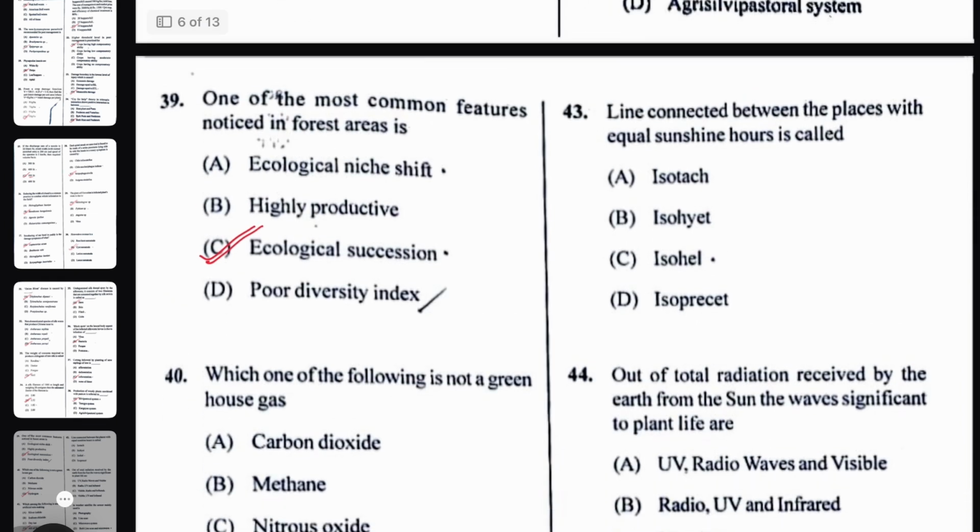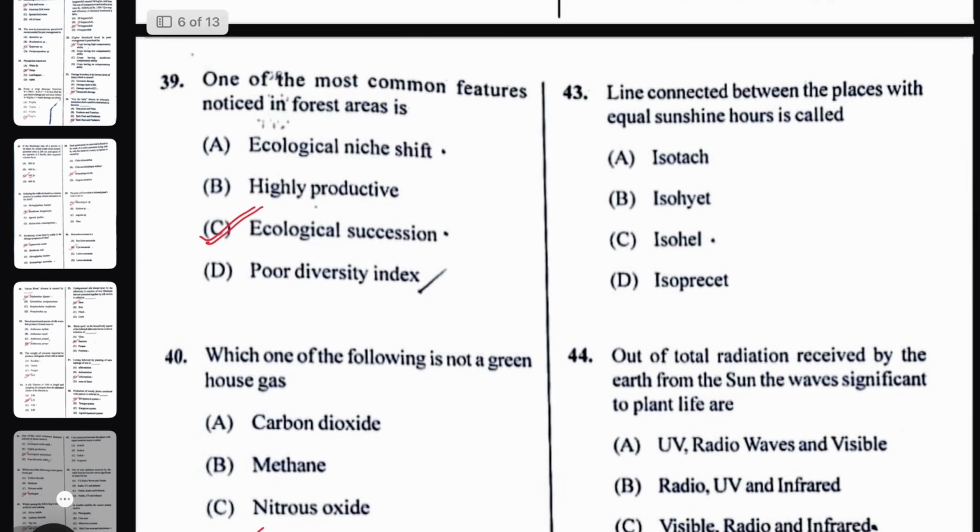Next question, the line connecting places with equal sunshine hours. The right answer here will be isohel. Okay, the line connecting the places with equal sunshine hours, that is isohel.